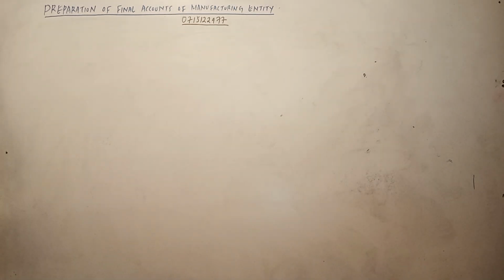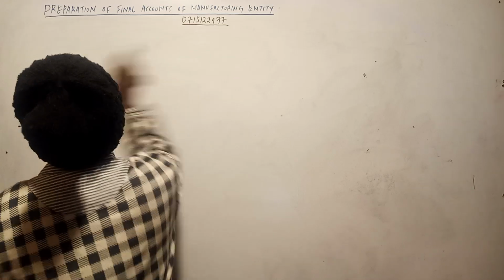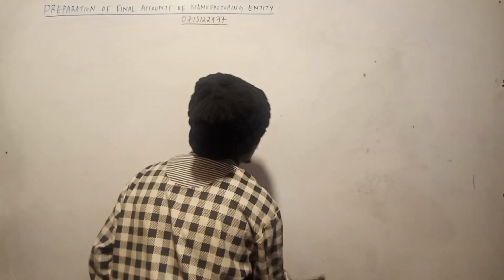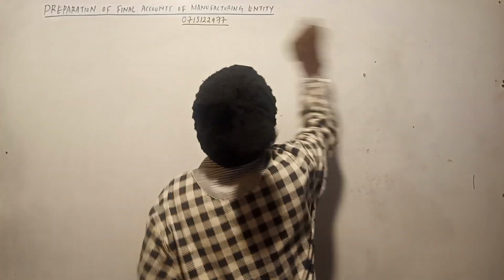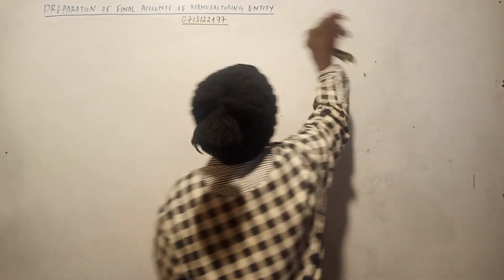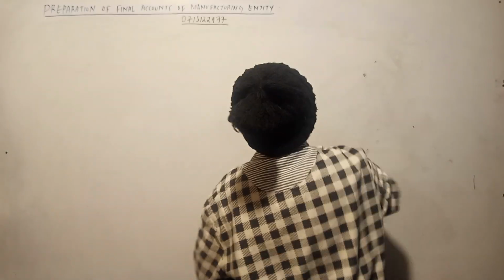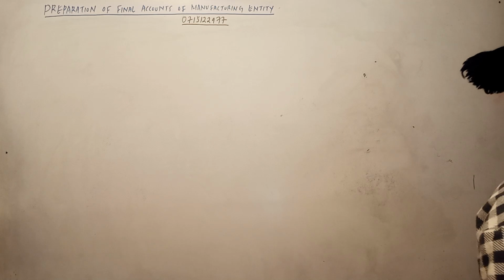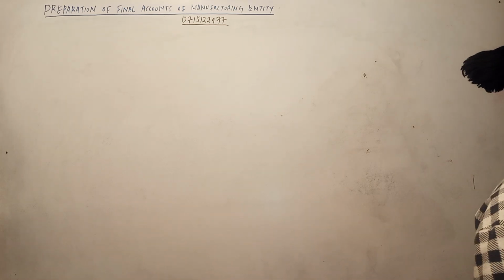So the question is for December 2024 actually. Open the December 2024 question. To be specific, it is question number 5.